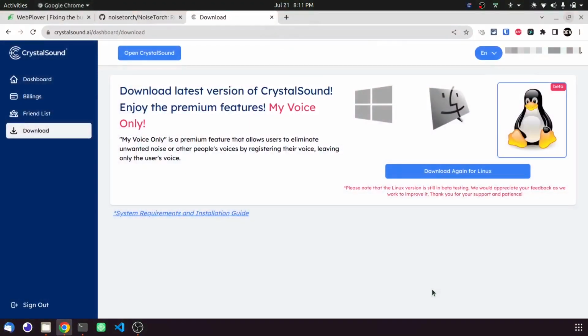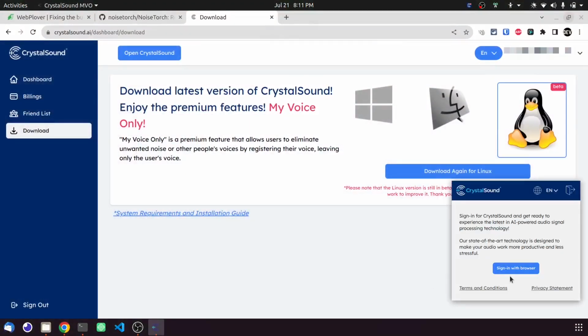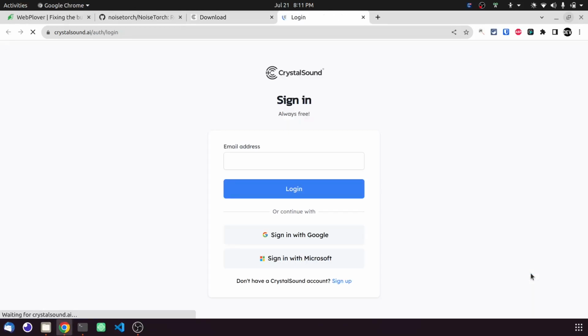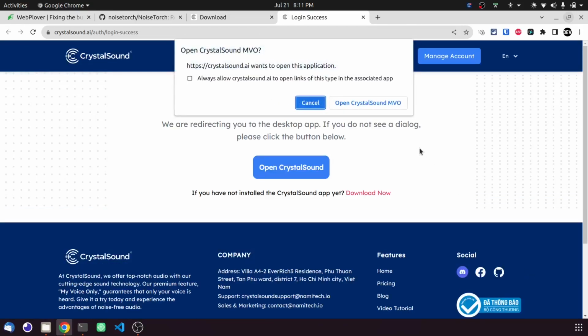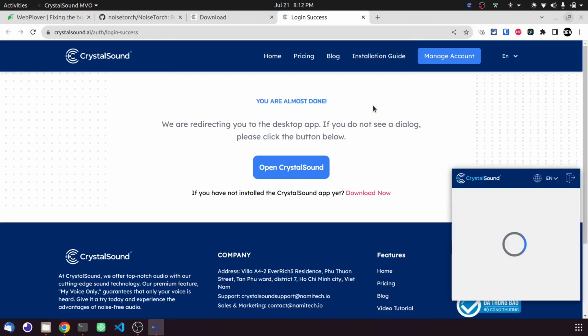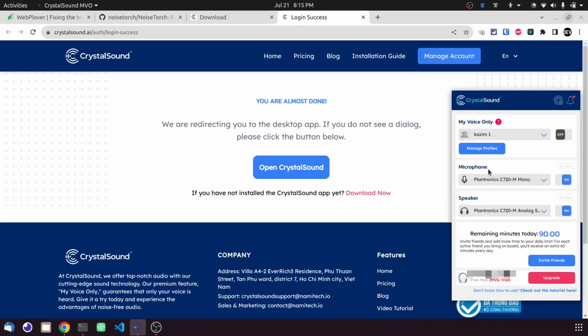CrystalSound. Click on Sign in with browser. It will automatically log in if you are logged in on your browser. So now click on Open CrystalSound. Okay, so we are logged in successfully.